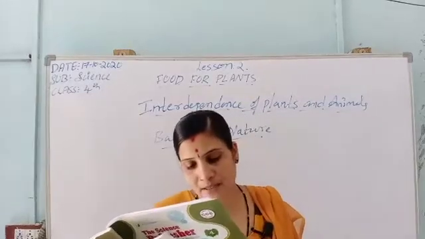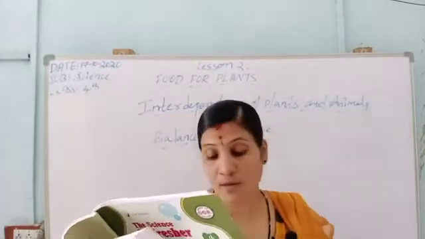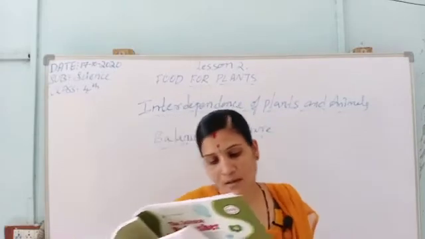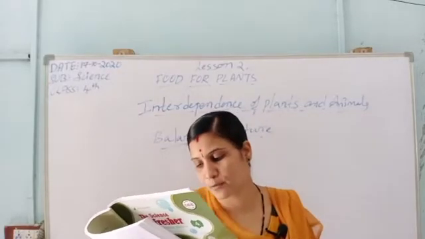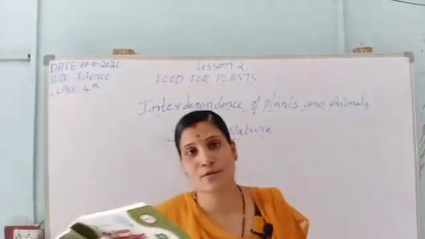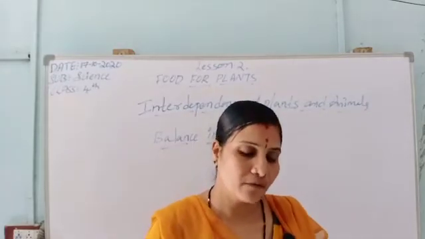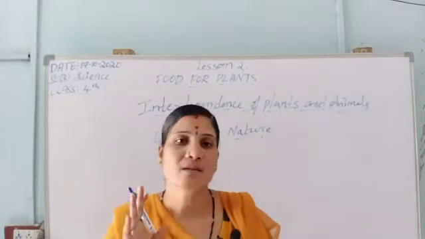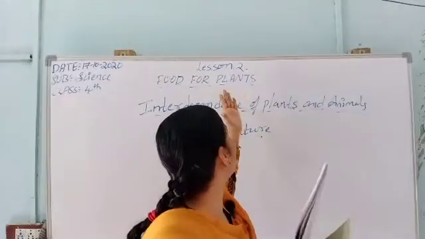To maintain the balance in nature, we have to protect both plants and animals. For life on earth to go on, a balance in nature has to be maintained. He is saying in the last paragraph that the balance in nature must be maintained. So now we have completed the food from plants.